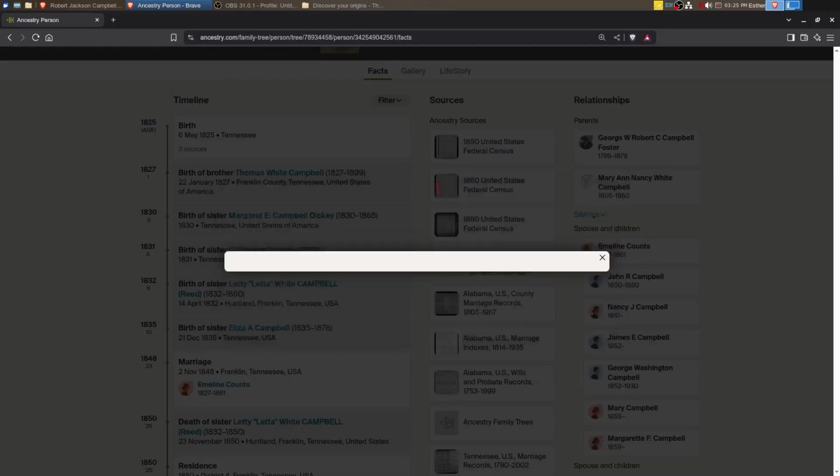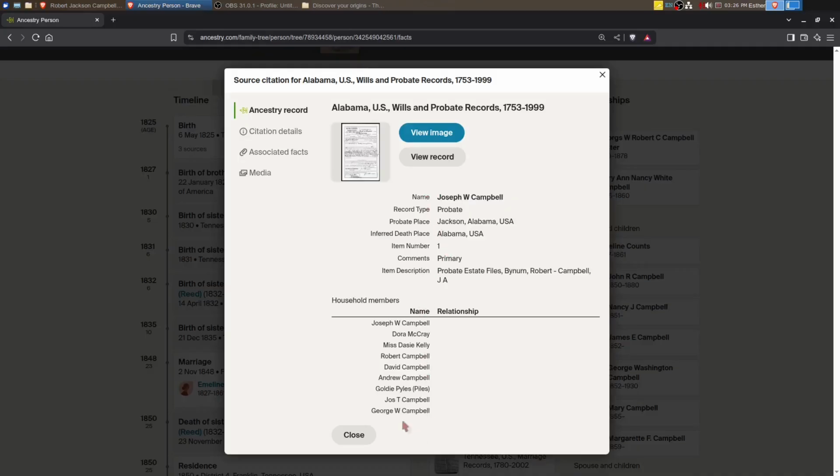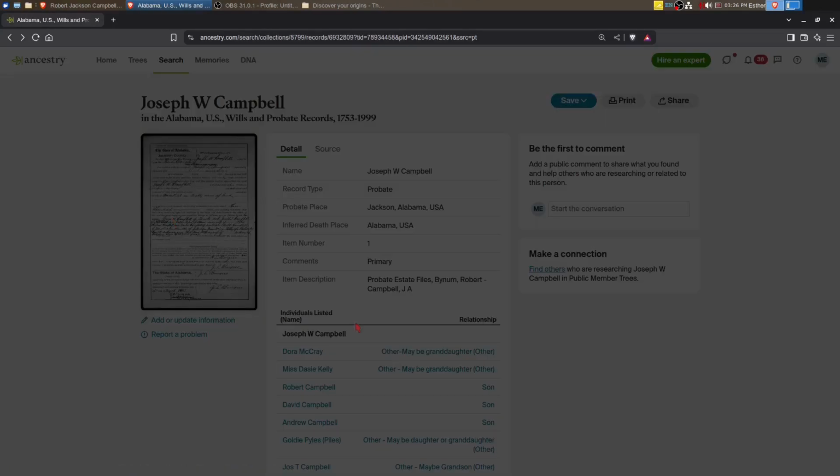Here's a will and probate. Let's see. Oh, it does mention a Robert Campbell in the estate paperwork. So let's go and look at it.